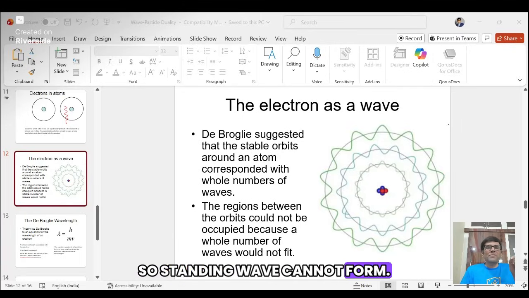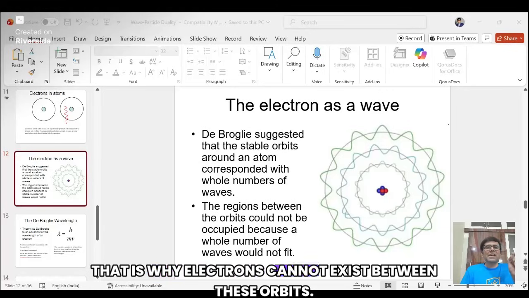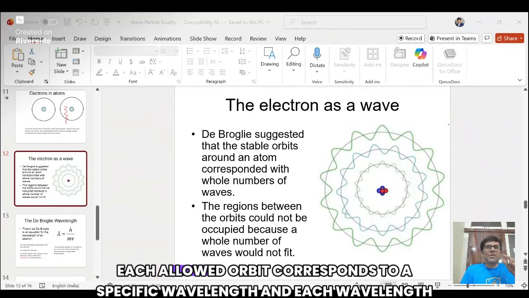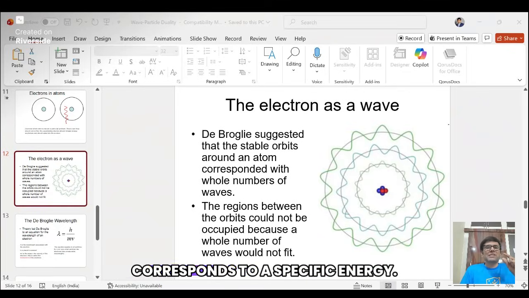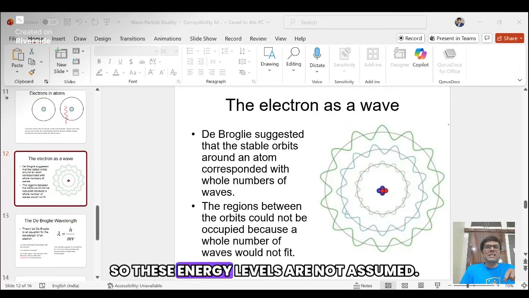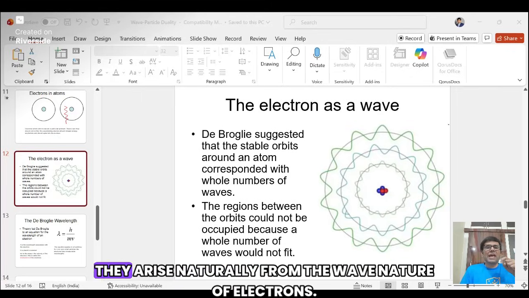So standing wave cannot form. That is why electrons cannot exist between these orbits. So if you see here, I want to tell you that energy levels appear naturally. Each allowed orbit corresponds to a specific wavelength, and each wavelength corresponds to a specific energy. This is why atoms have discrete energy levels. So these energy levels are not assumed, they arise naturally from the wave nature of electrons.